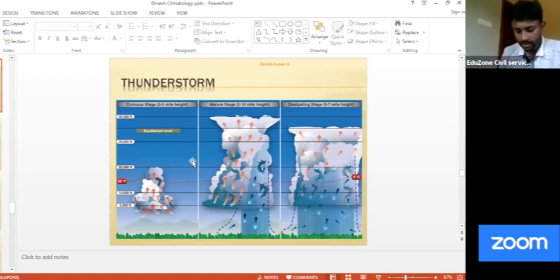Now let us understand cloudburst. Now cloudburst I will give you to write, don't worry. It's a very simple concept. Anybody, if you know what is cloudburst, you can answer. You can try to answer. You can unmute and answer if you need. What is cloudburst? You might have heard that the Uttarakhand area had experienced cloudburst that resulted into landslides.